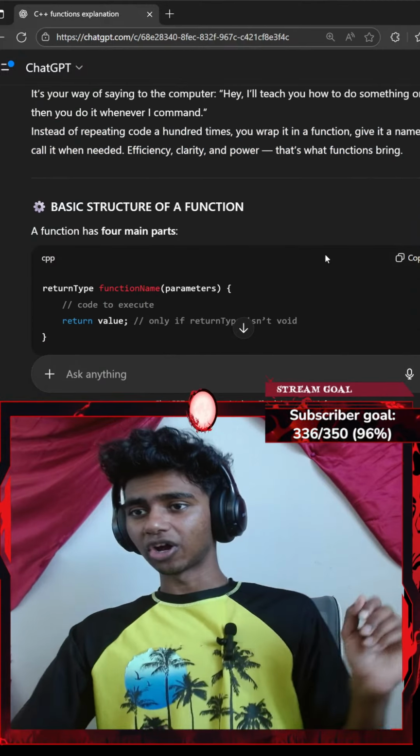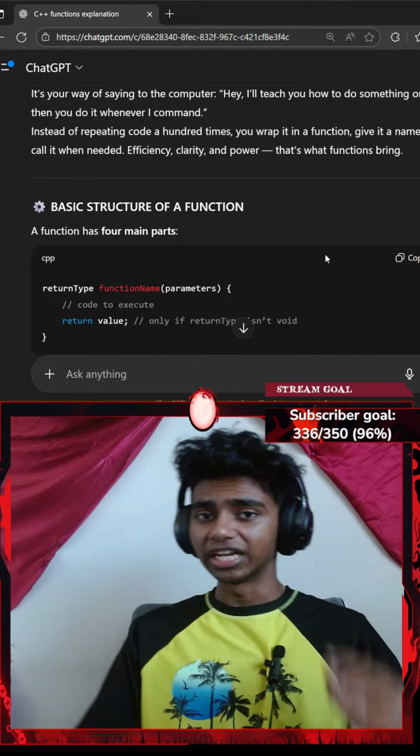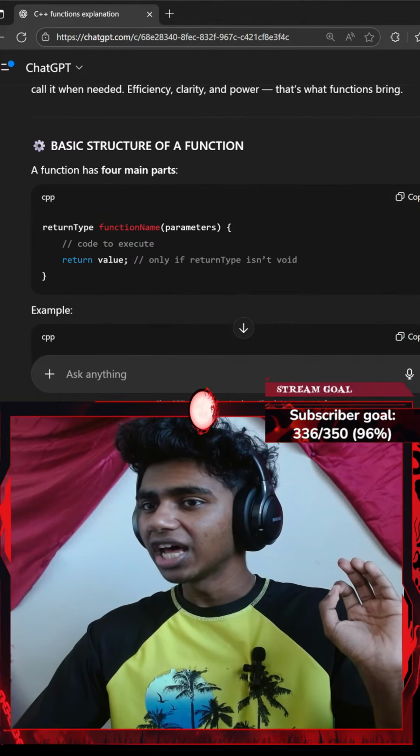That's what functions bring. Honestly, I do have a basic idea of how functions work because when I was learning Python, I did work with functions.